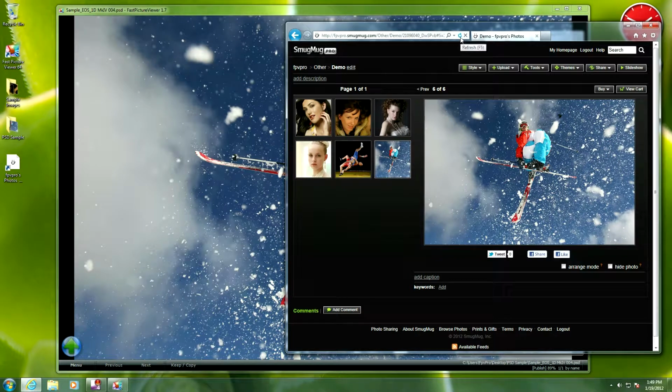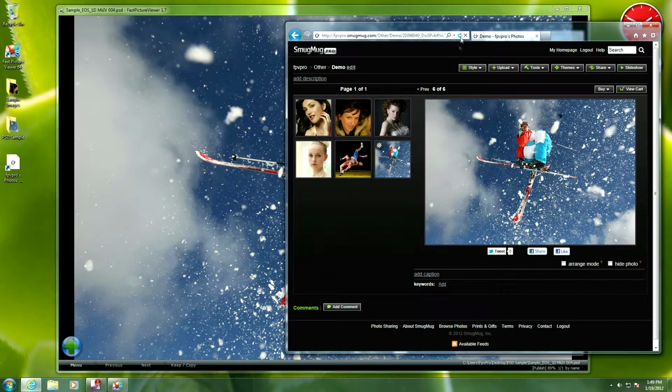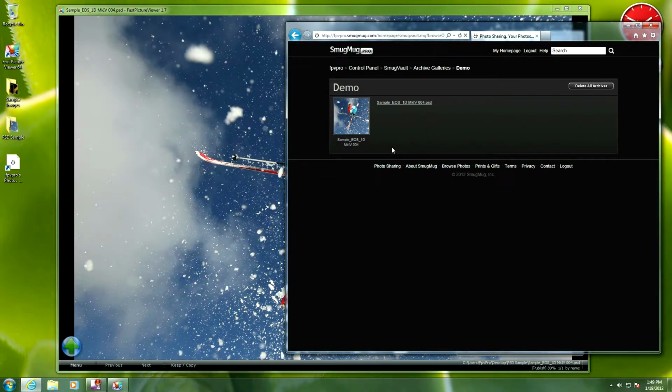And if I refresh, okay, I see now I have the Vault icon here, and okay, this is a feature specific to SmugMug, and I see in the Vault that I have a PSD file in the Vault archive, which is